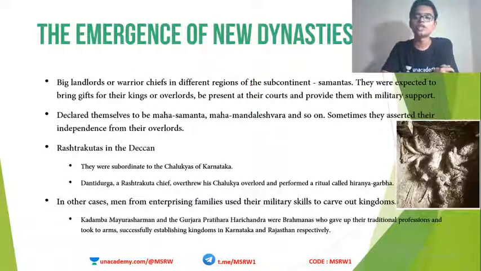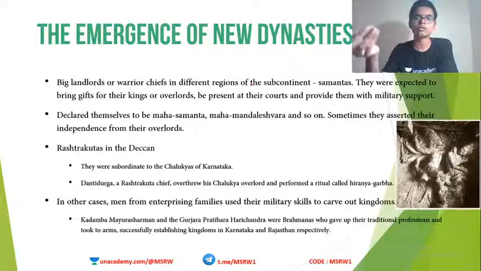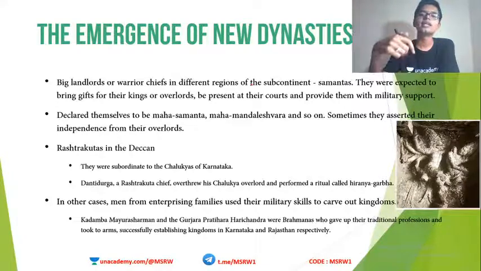So, the emergence of new dynasties. Now what happened? Big landlords and war chiefs in different regions of the subcontinent, called Samantas, started to rise up. We already studied some dynasties like the Mauryas, Guptas, Harshas, etc. But some very powerful landlords were also there here and there, powerful landlords, or say warrior chiefs, or very influential people. What did they do? They actually gained some kind of independence from all the major dynasties, and these people were known as Samantas.